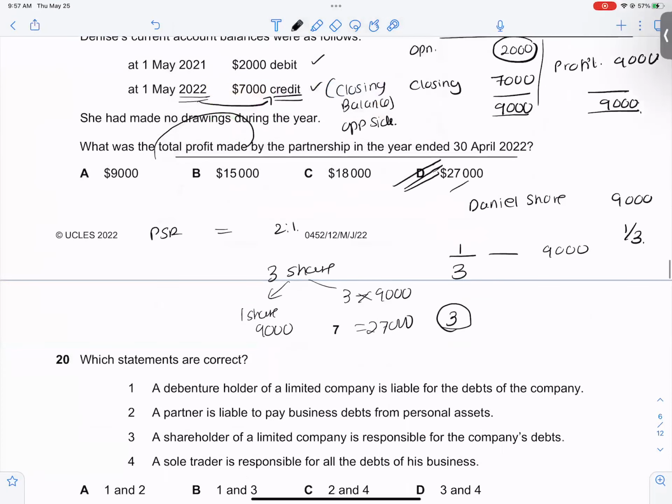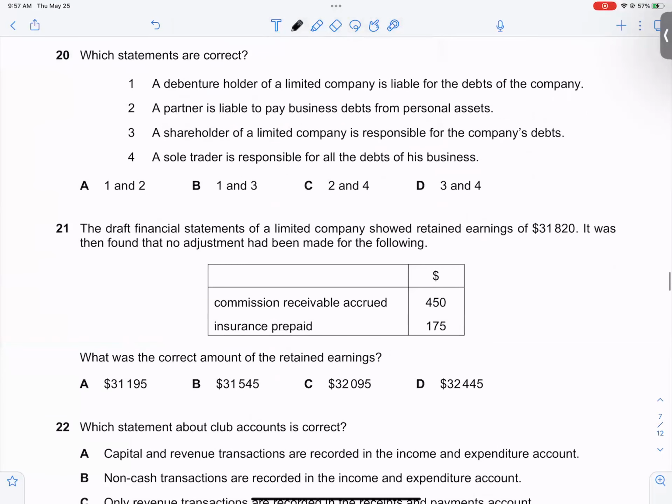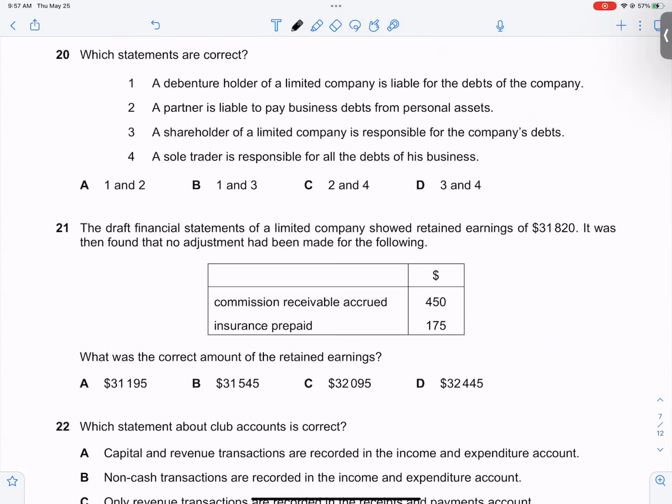Let's go to the next one. I want to know which statement is correct. A debenture holder of a limited company is liable for the debts of the company. This is wrong because a debenture holder gives a loan to the company. So he is not the one who is going to repay the loan. He is the one who is giving the loan.